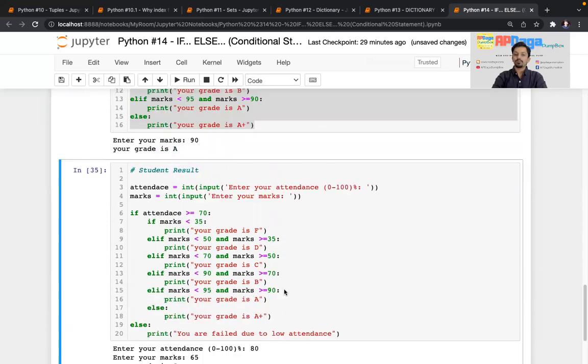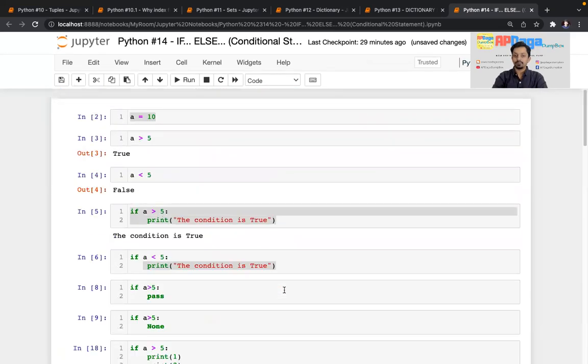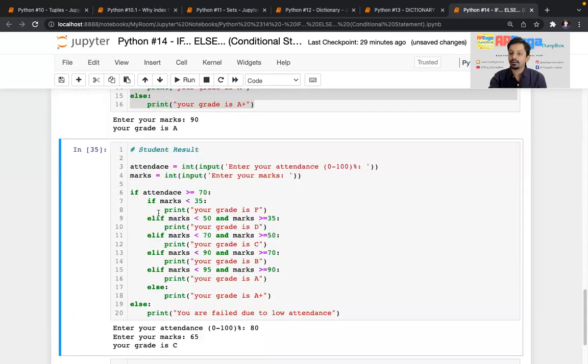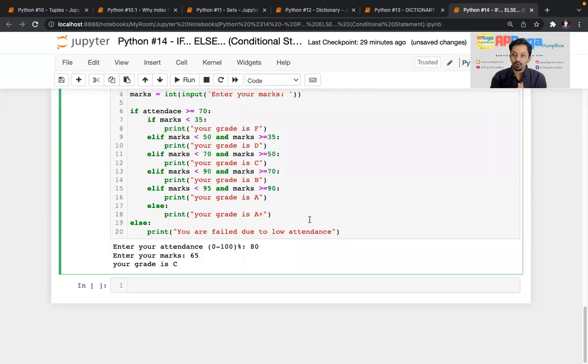So this is how if else condition works in Python. I hope you got the idea how if, else if and else work in Python. At the same time you got the idea how nested if works. Nested if means if you write if within if, that is nothing but a nested if else statement. So how that works, what will be the flow of execution for your code. So you got the idea about all that.